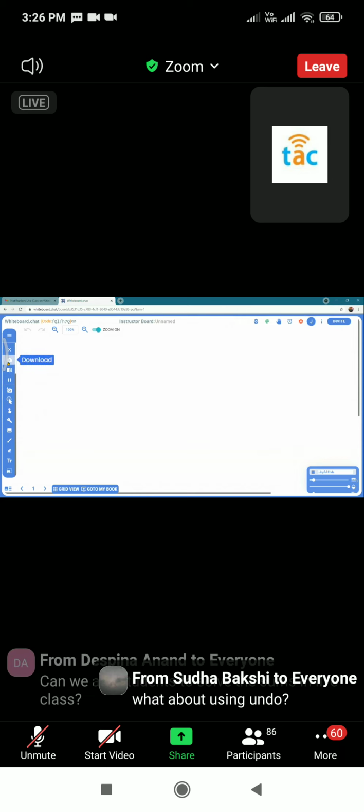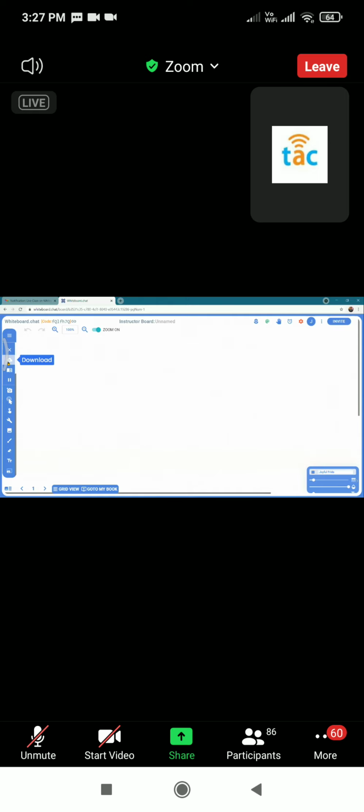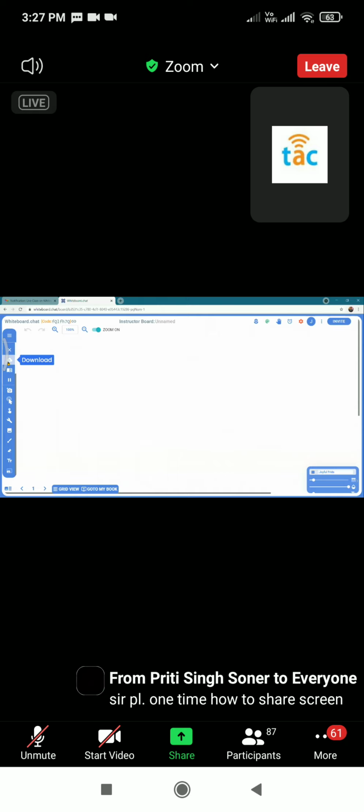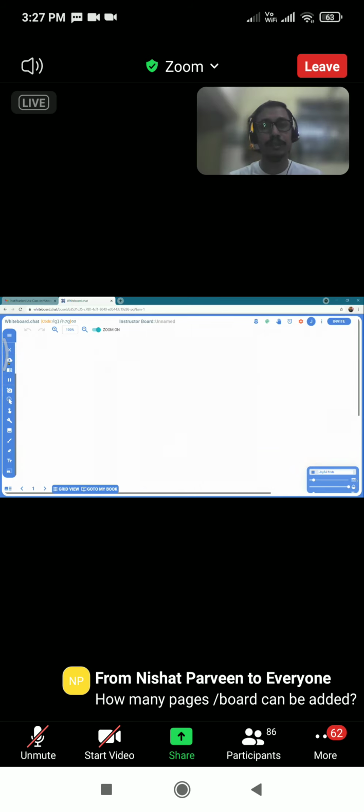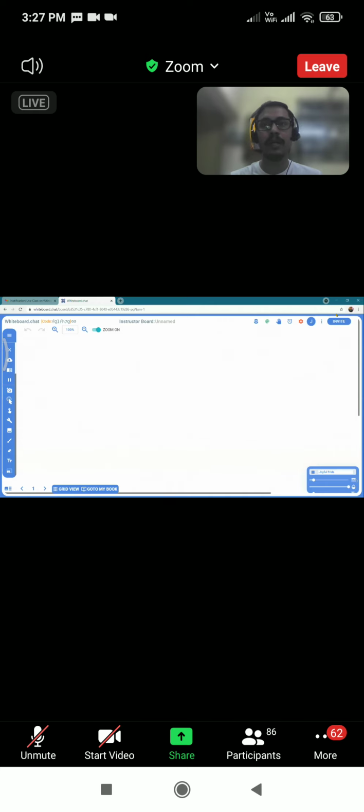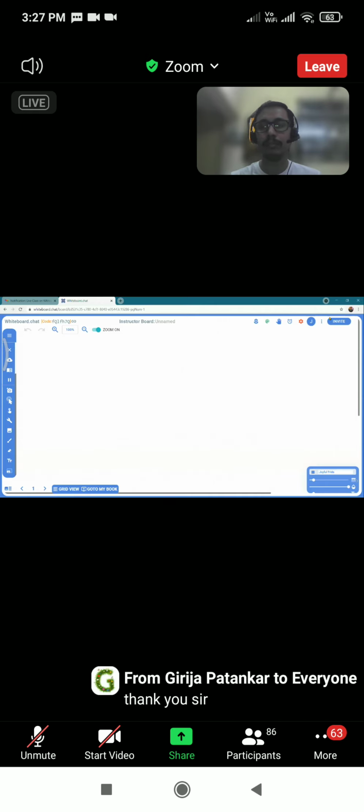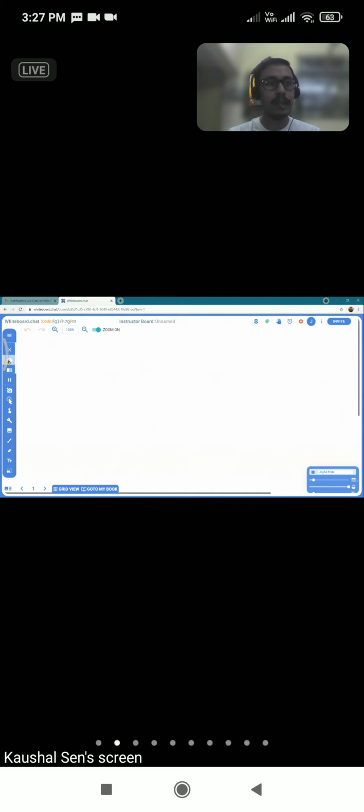Can we use this board along with the face camera? Is it possible? In what sense? So if I am sharing this whiteboard.chat, within whiteboard.chat, does it allow us to share our face camera, like we share on Zoom and Google Meet? There's an option of video call and audio call, but it is on a one-to-one basis. Okay. Yes. Any other query?